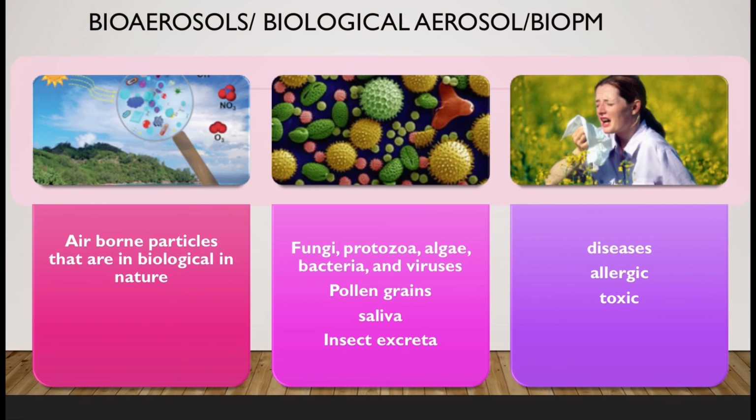Now we will move on to bioaerosols. You can say biological particulate matter. You can write in short form bio-PM. Bioaerosols are airborne particles that are biological in nature. These are either living or dead organisms. There are two kinds of bioaerosols: viable bioaerosols and non-viable bioaerosols. First, we'll talk about viable bioaerosols.